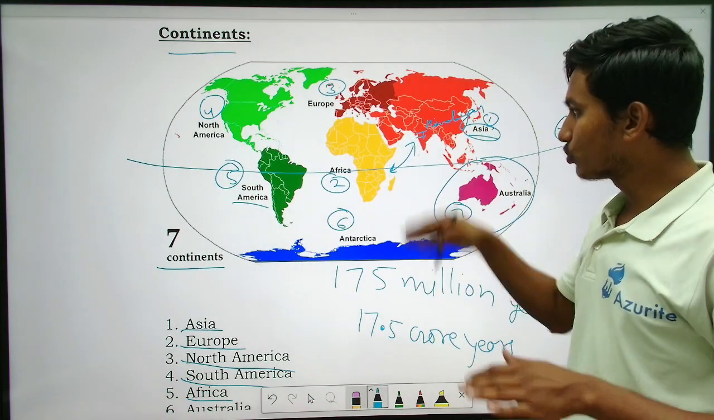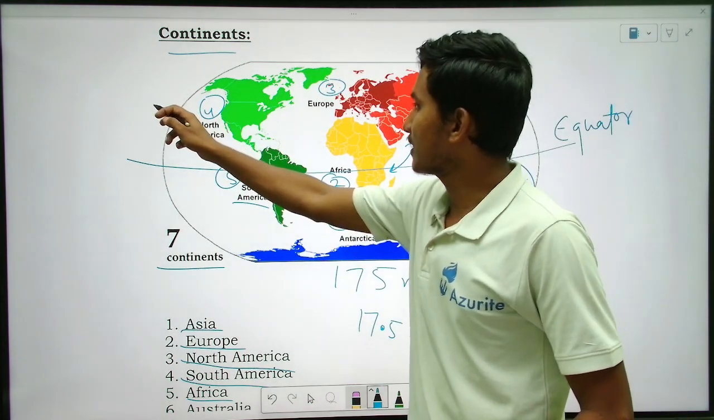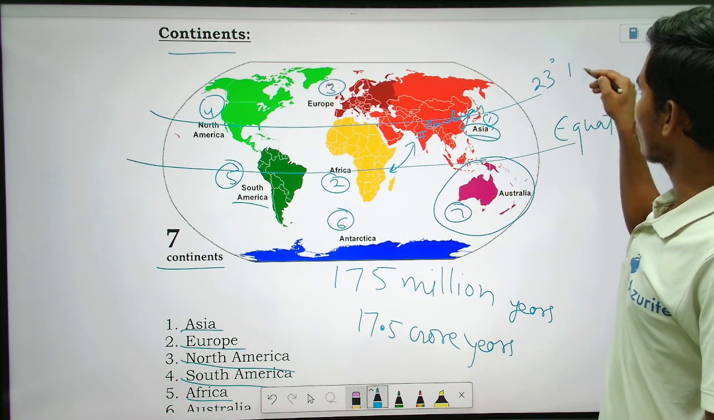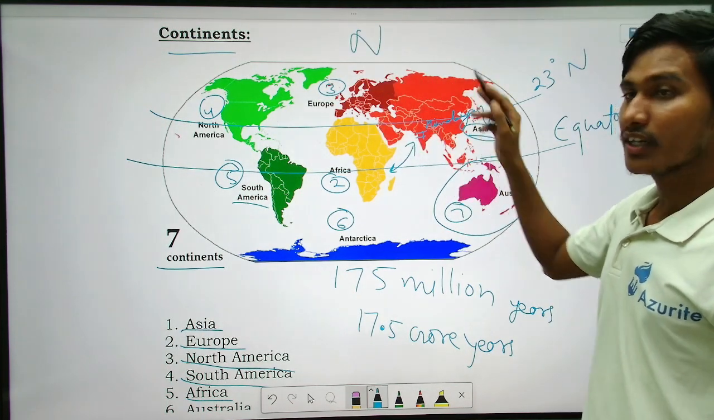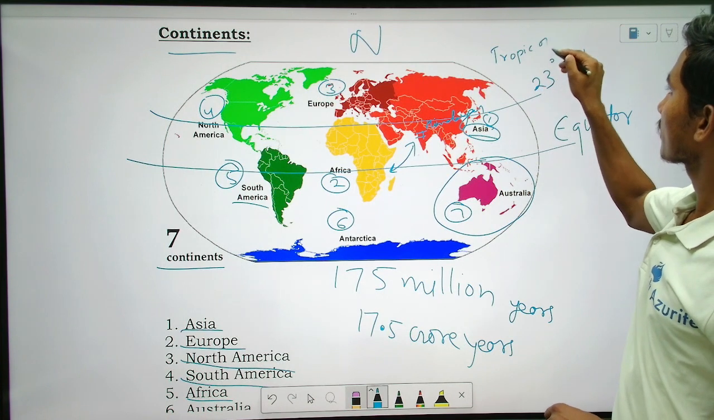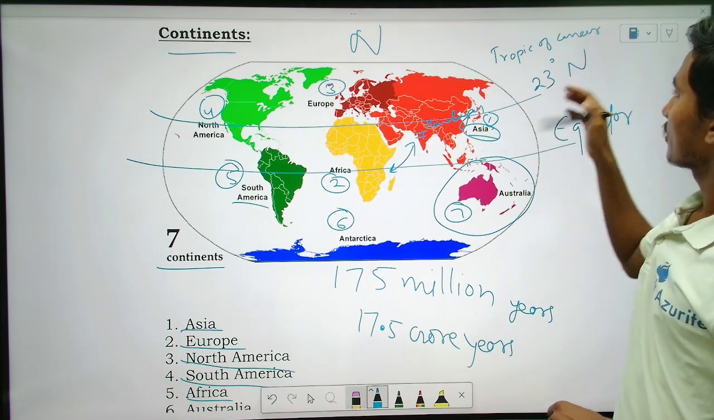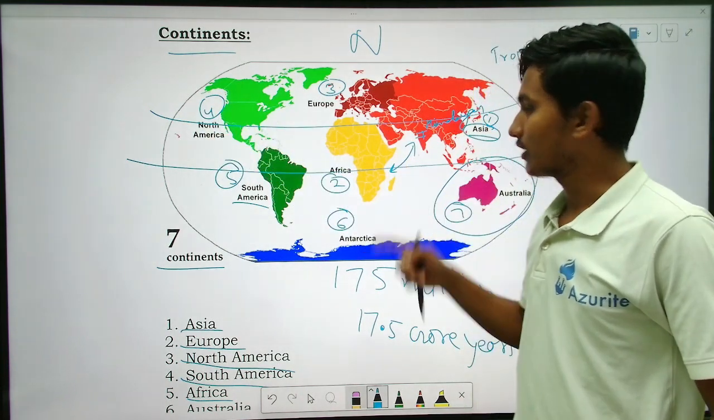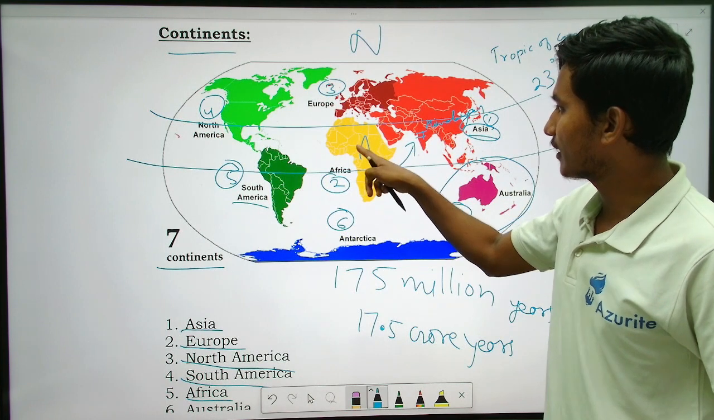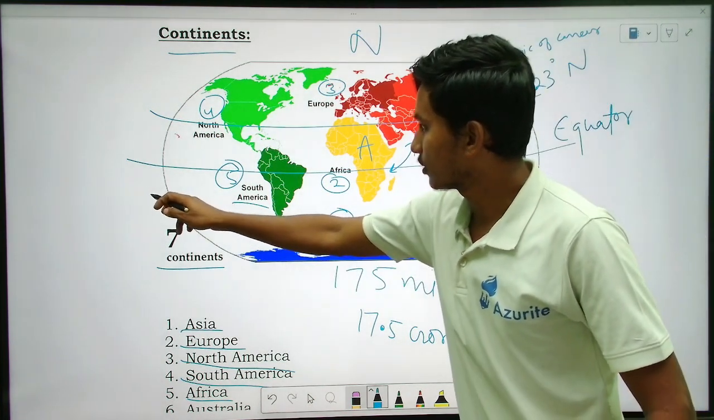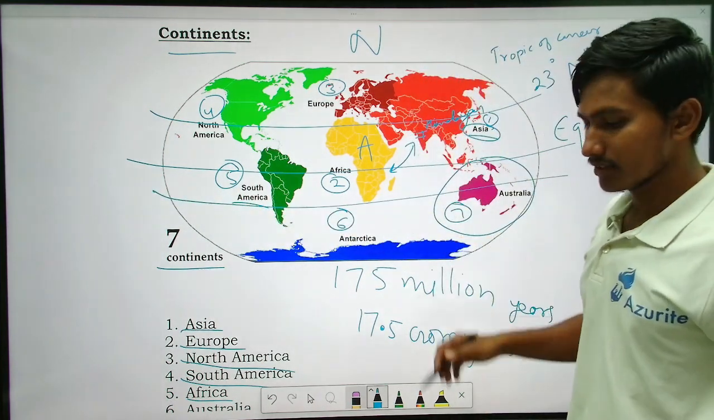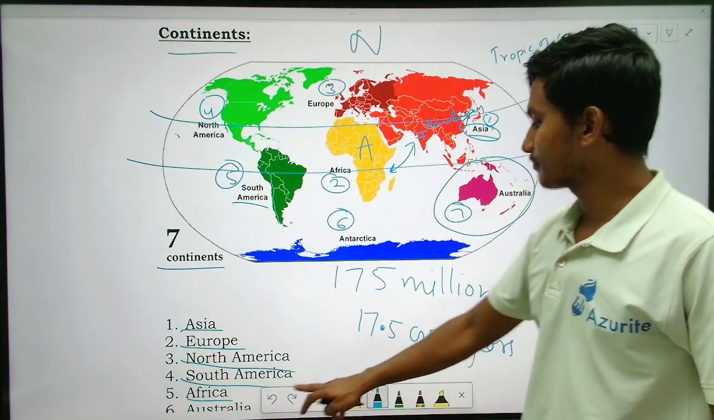Equator. Now, if you see, this is 23 degrees here. This is towards the north side. This is north. This is what? Tropic of Cancer. Okay, fine. So this passes mainly through these continents. This also passes through Africa. This is Africa, right? And the Tropic of Capricorn now. How much is the Tropic of Capricorn? That is 23 degrees below, towards the south side.